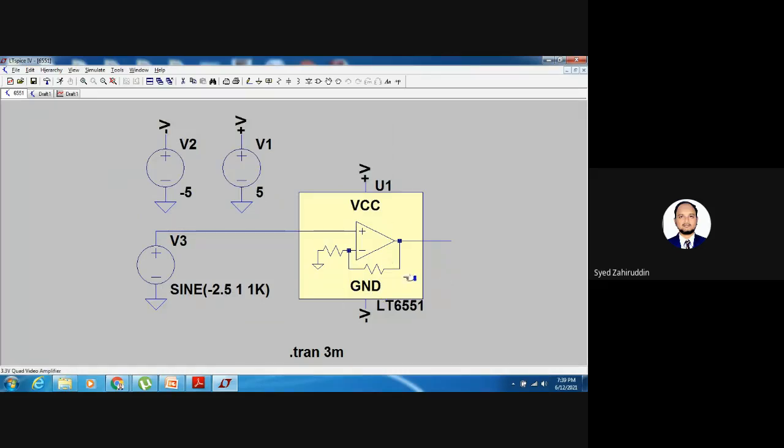So what is this circuit? If I am providing the negative feedback here and providing the input to the non-inverting terminal, then it acts as a non-inverting amplifier. An inbuilt number of modules are available, and that also we can utilize. Now if you want to observe the output response for this one, just use this run option.